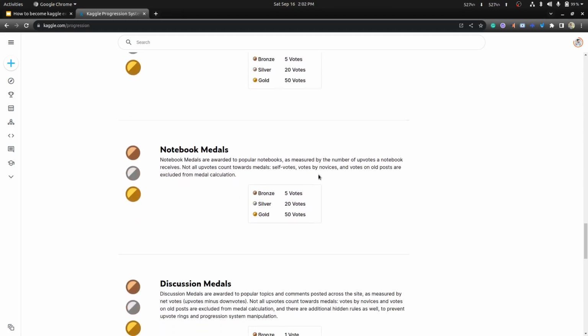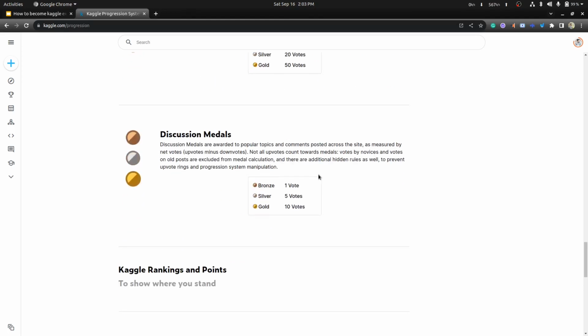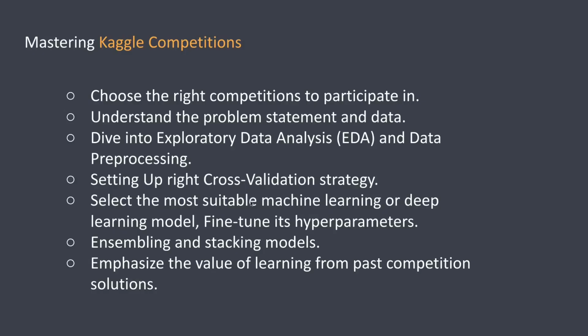For notebook medals, for 5 votes you will get a bronze medal, 20 votes you will get a silver medal, 50 votes you will get a gold medal. For discussion medals, for 1 vote you will get a bronze medal, for 5 votes you will get a silver medal, and 10 votes you will get a gold medal. Here you can see the Kaggle ranking and points. Now you have a brief overview of what Kaggle is and how it looks, right?